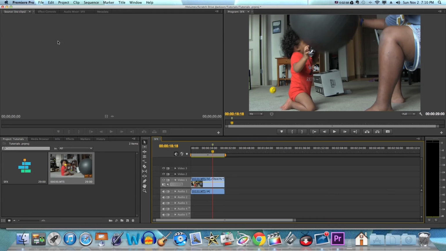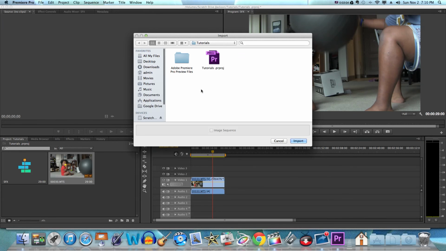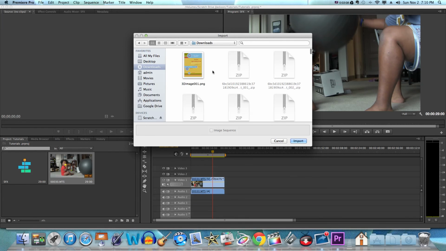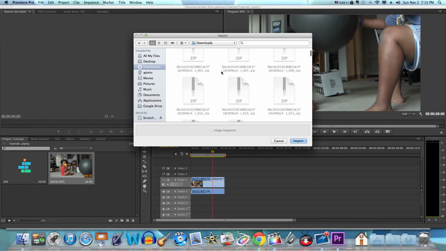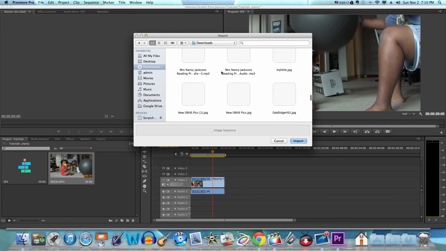When I import, I go to File, I go to Import, and then I have to look into my downloads folder right here. And I'm going to find that strong punch sound effect. There's going to be a lot of stuff in there. All right, but there it is, strong punch MP3.